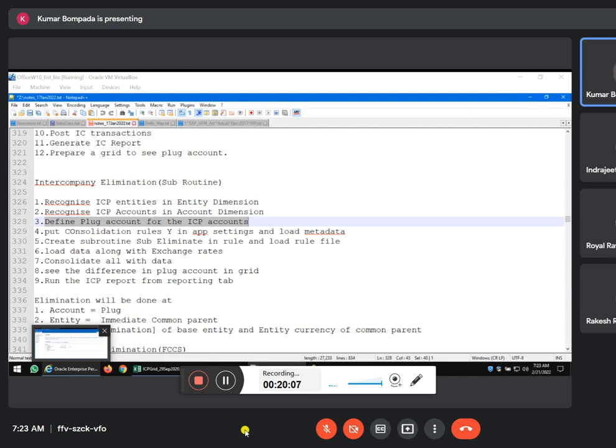Sales and purchases I use plug account 2, SP. So when you filter with plug SP, automatically all the transactions related to sales and purchases will come. When you filter with plug account 1, all the transactions between bills receivable and bills payable will come. So for filtering purposes, yes, we can use more than one plug account.